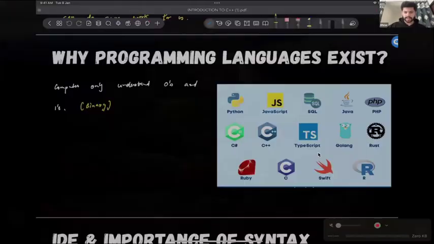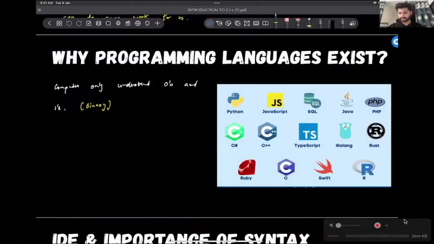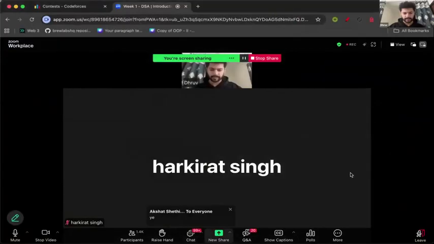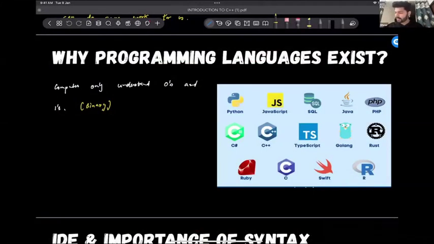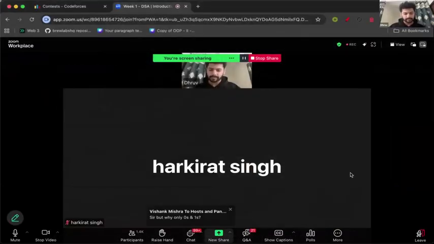Okay. Can you guys see my screen? Yes. Okay. We were talking about that computers can only understand zeros and ones. That is binary, right? So now, what's the use case of these languages, Python, JavaScript, and all that? How will they help us? Because that's how computer works, they only understand zeros and ones.